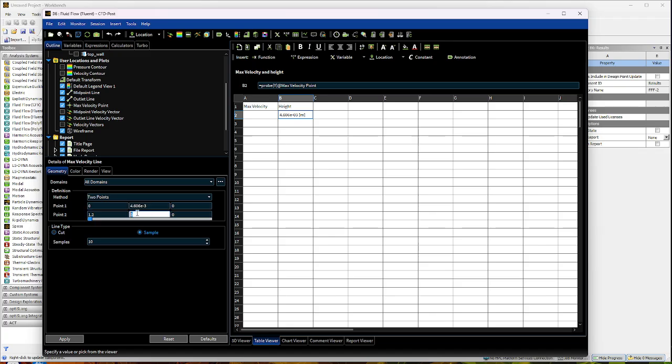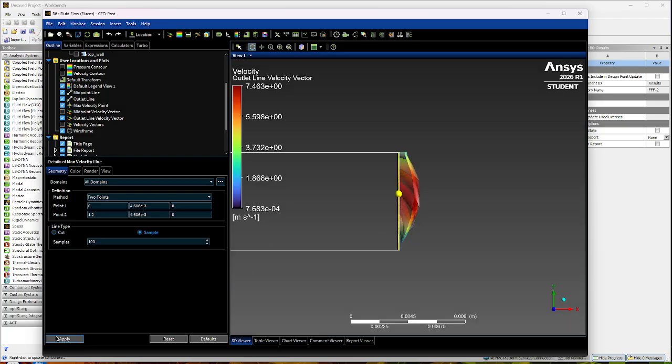All right, so we're going to copy here, paste here. All right, and then we're going to do samples 100. And then we're going to go back to 3D viewer, we're going to click apply, you're going to see that line pop up there. There we go.